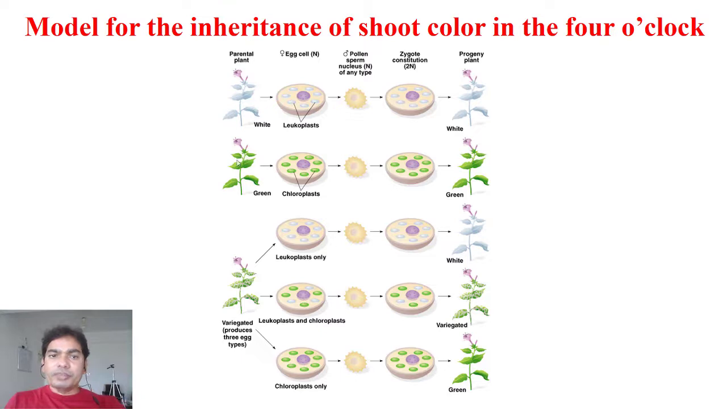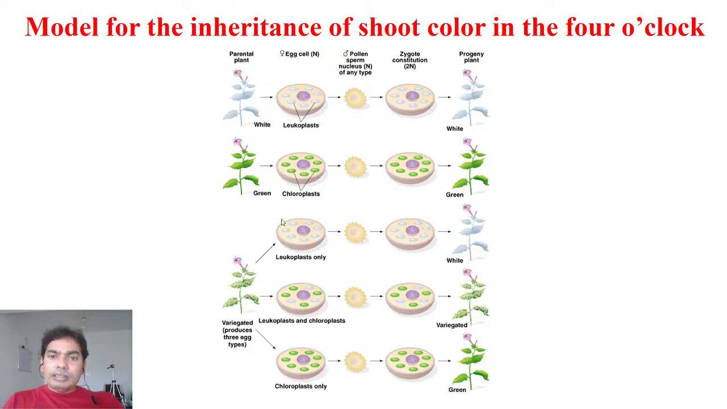If you have started with the green plant that has the green egg, I mean that egg cell actually has the chloroplast, so there is photosynthesis, so the plant would be green, right? If it is fertilized with the pollen grain and finally zygote formation occurs and finally the development of the plant, that would be the green plant, right?